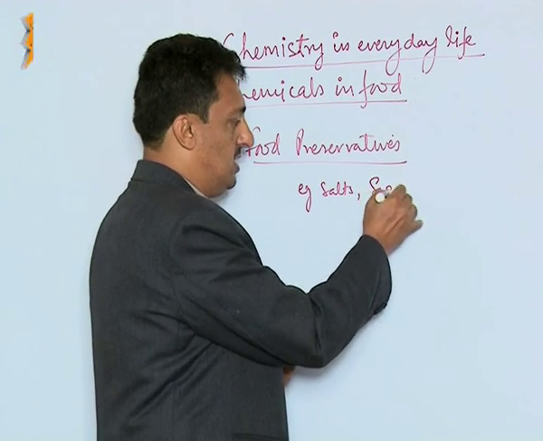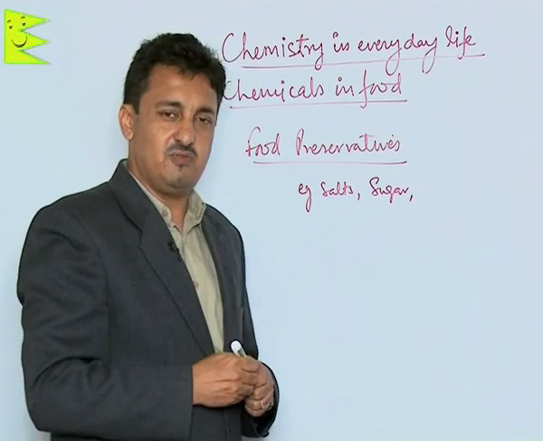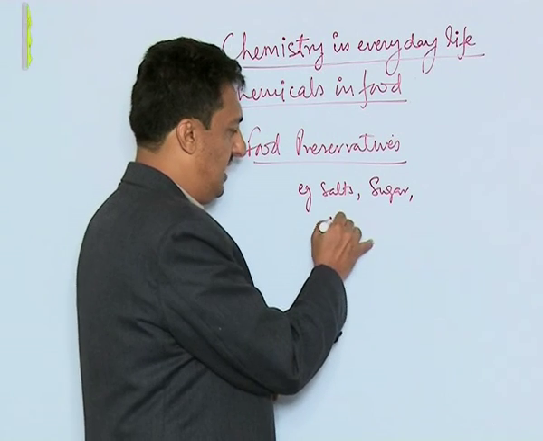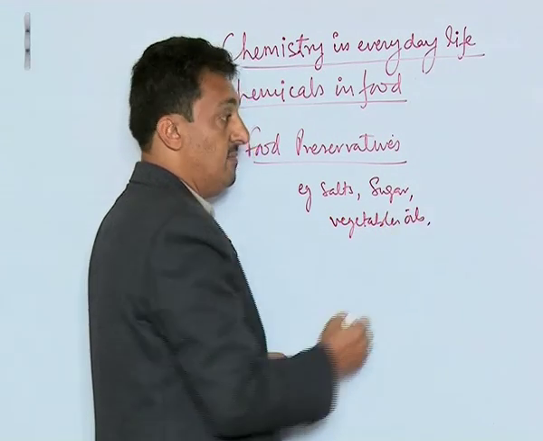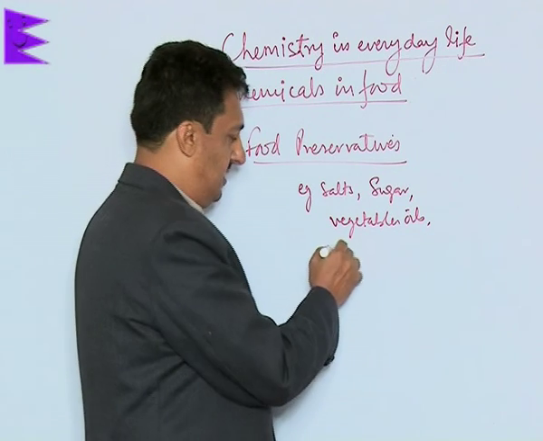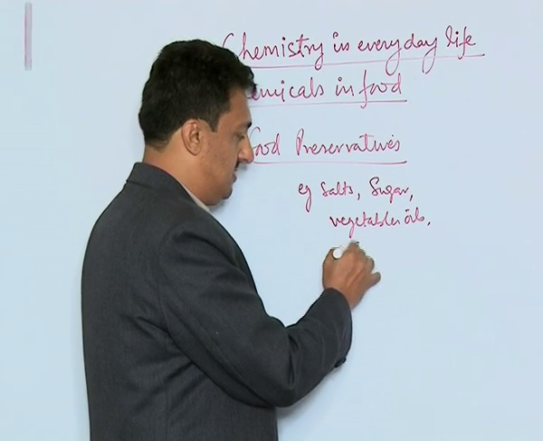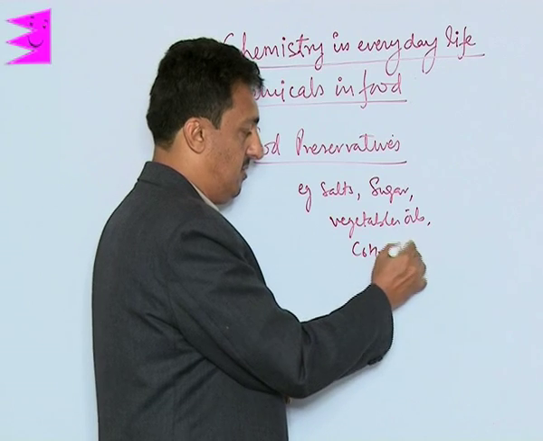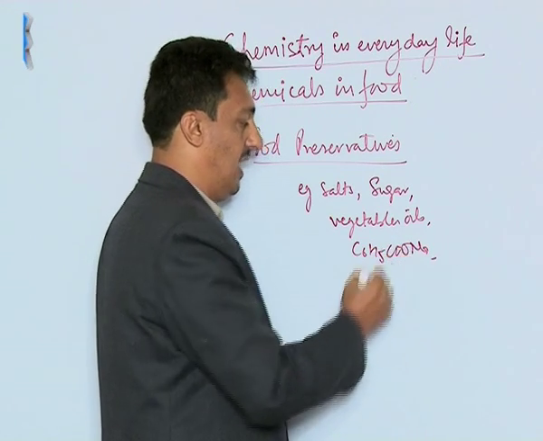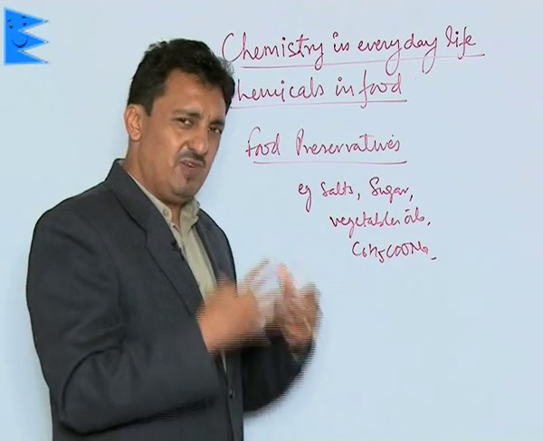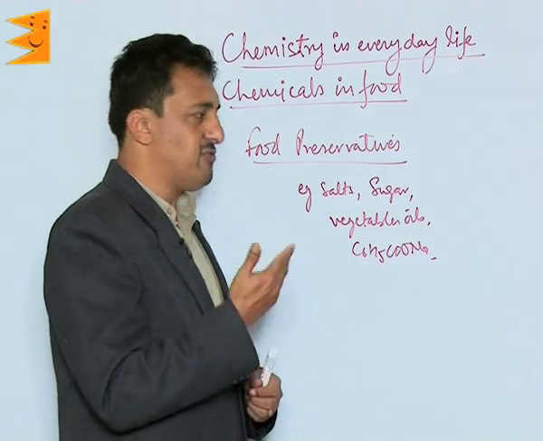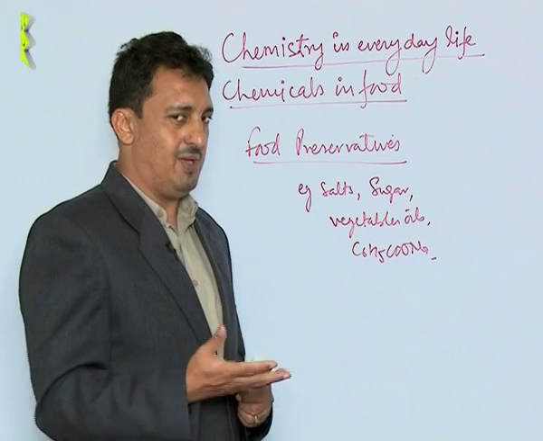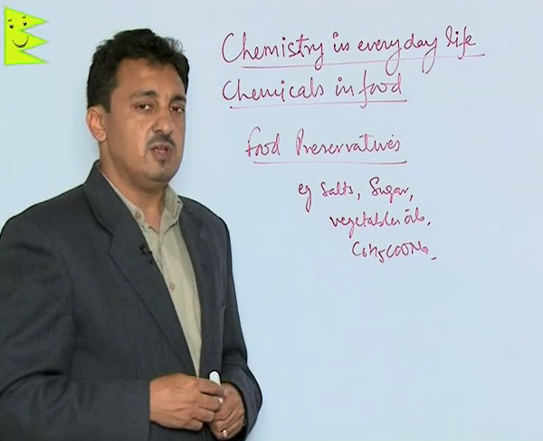Then sugar, too much excess of sugar is also a very good food preservative. Then we have vegetable oils, again a very good food preservative. Then we have sodium benzoate, C6H5COONa. Sodium benzoate is a very good food preservative and it is also metabolized in the body. We also have salts of sorbic acid and propionic acid as very commonly used food preservatives.